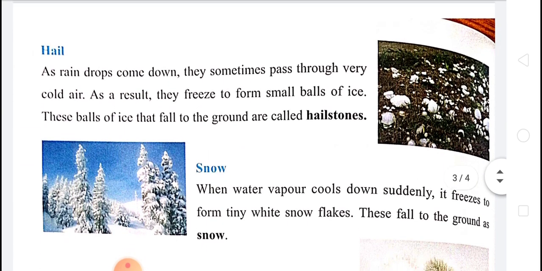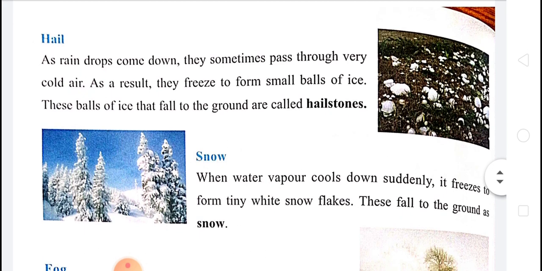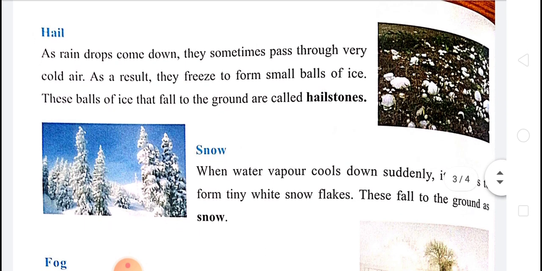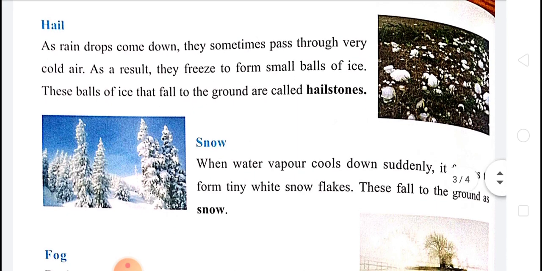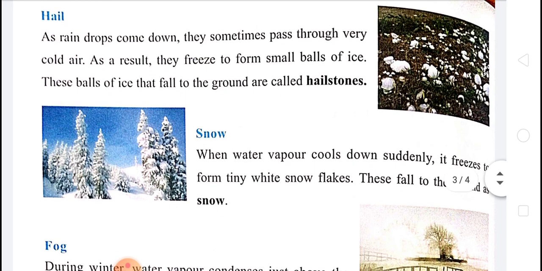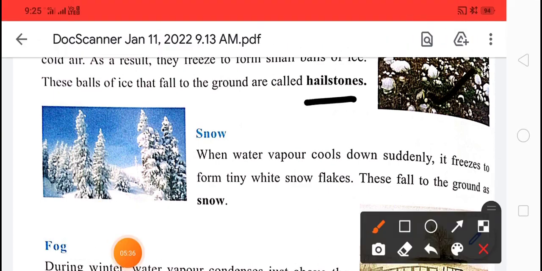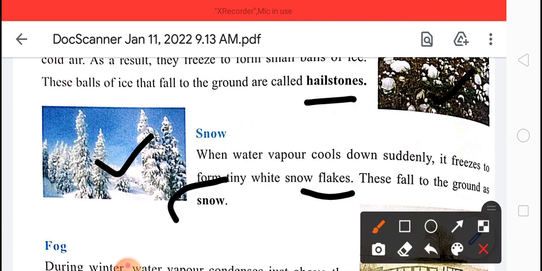First one is hail. As raindrops come down, they sometimes pass through very cold air, and as a result they freeze to form small balls of ice. These balls of ice that fall to the ground are called hailstones. Then snow. When water vapor cools down suddenly, it freezes to form tiny white snowflakes. Just like this, and these fall to the ground as snow.